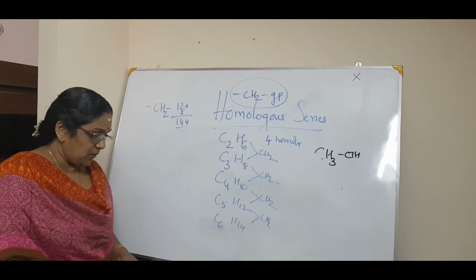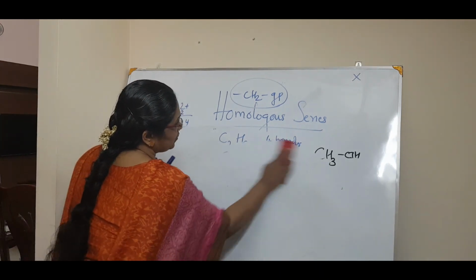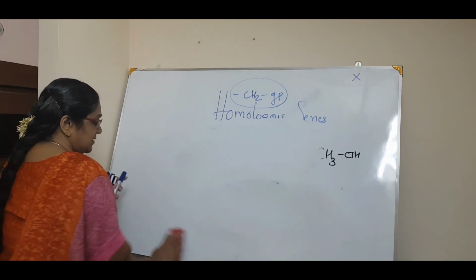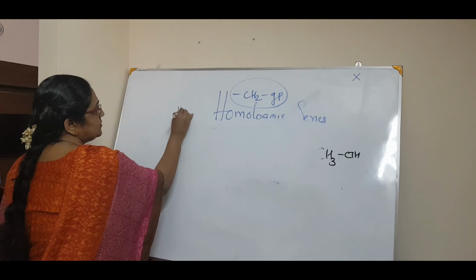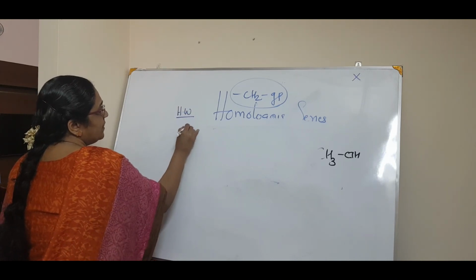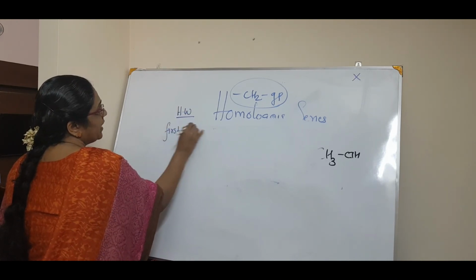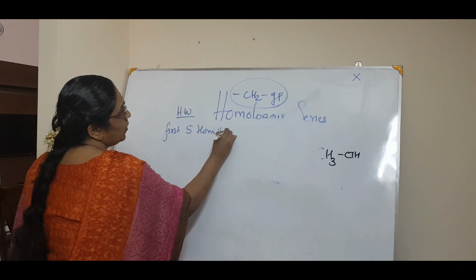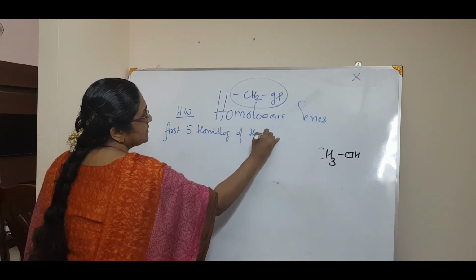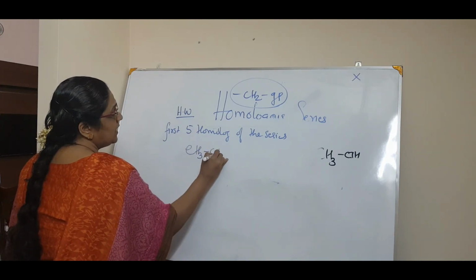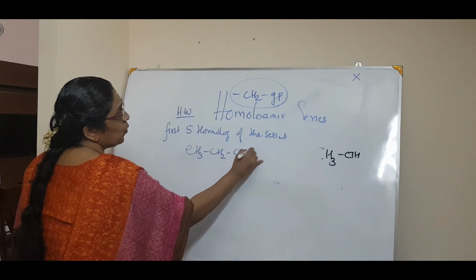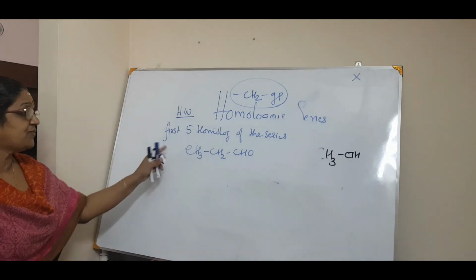Okay, now I'll give you some homework. Write the first 5 homologues of the series CH3, CH2, CHO. This is the first homework.